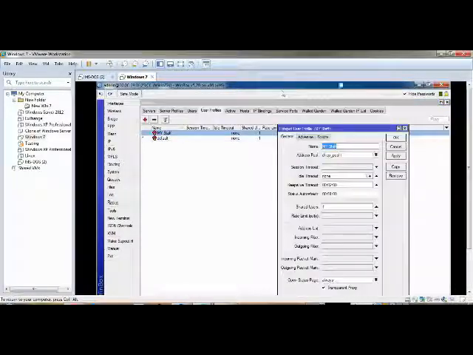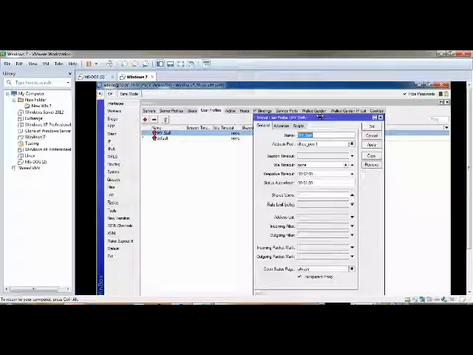Here, if you want to manage the bandwidth, you can manage the bandwidth through the profile also. You just create a profile.